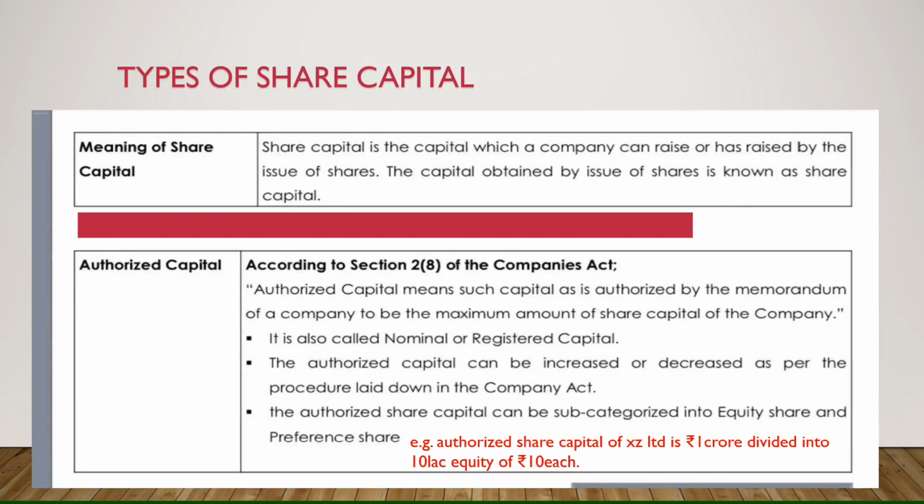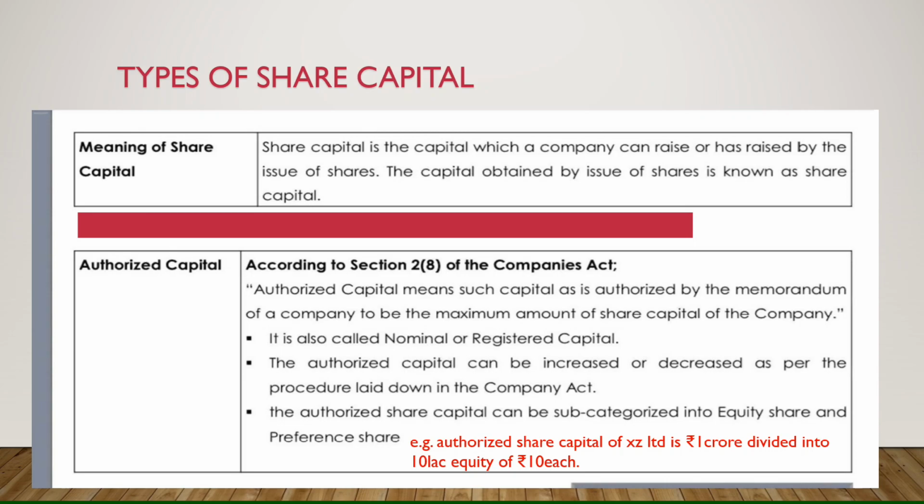Now what is authorized capital? Actually, authorized capital is nothing but the maximum amount which a company can issue in its lifetime. That means whatever the amount that has been mentioned in the authorized capital of the company in the memorandum of the company, that becomes the authorized capital. It is the maximum amount which it can issue.